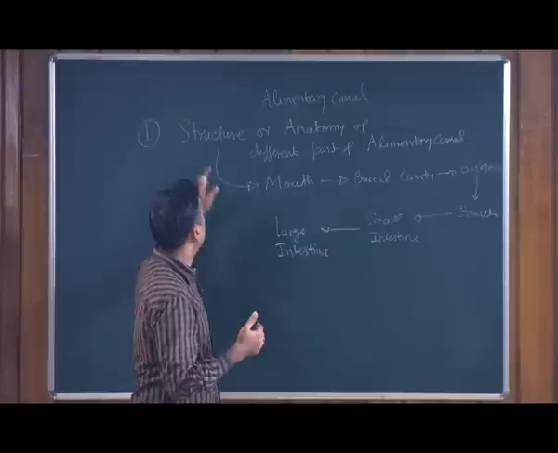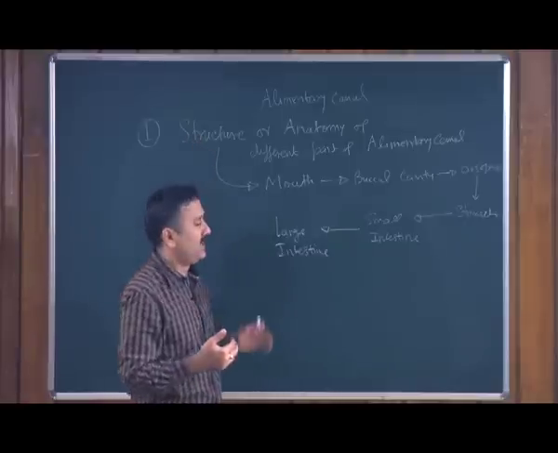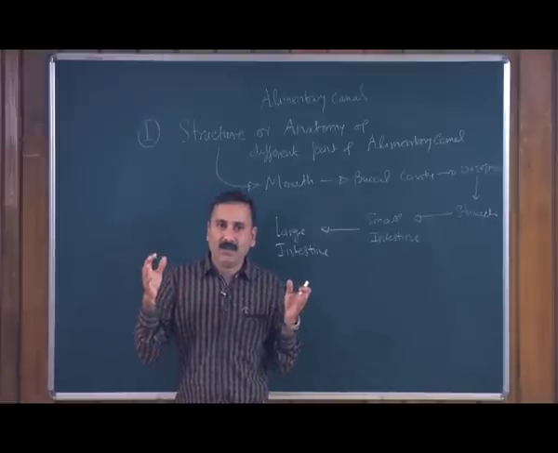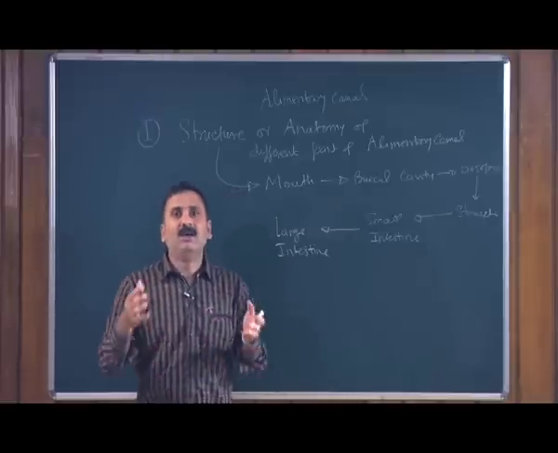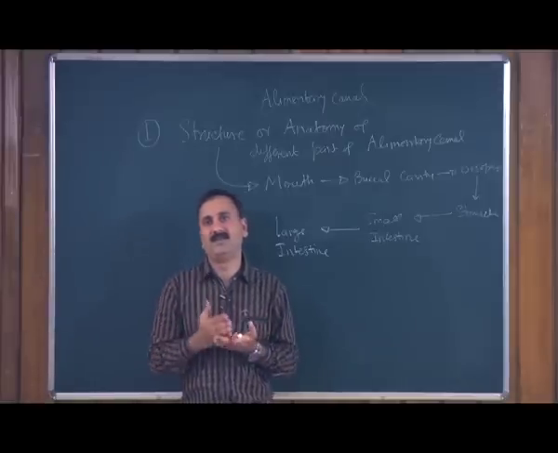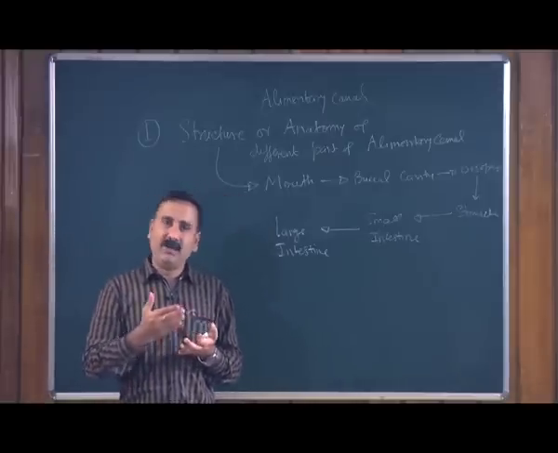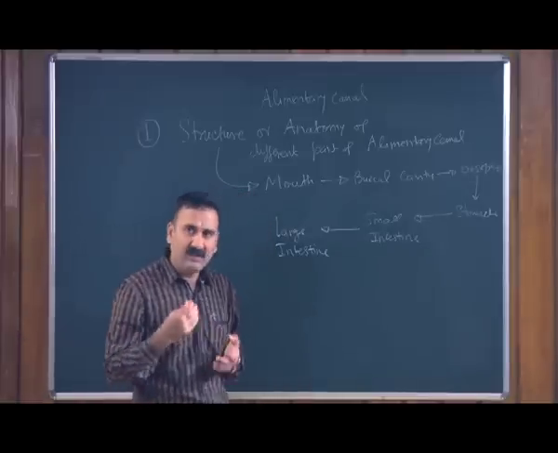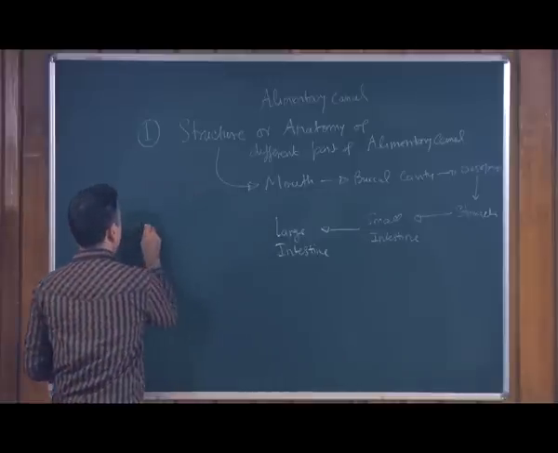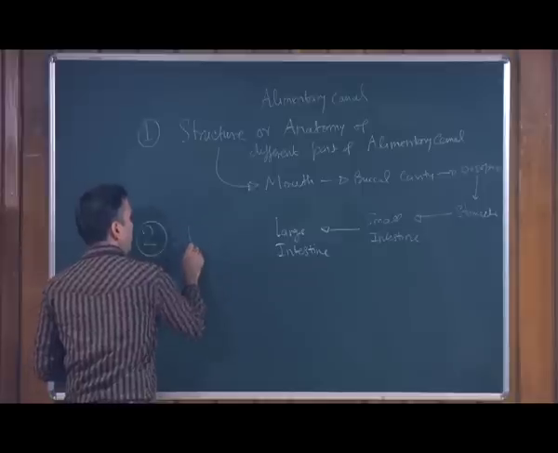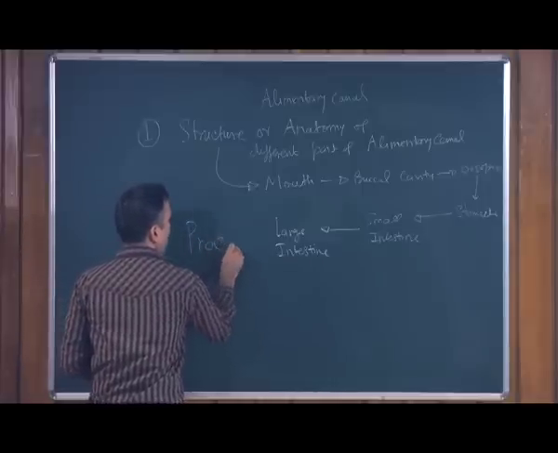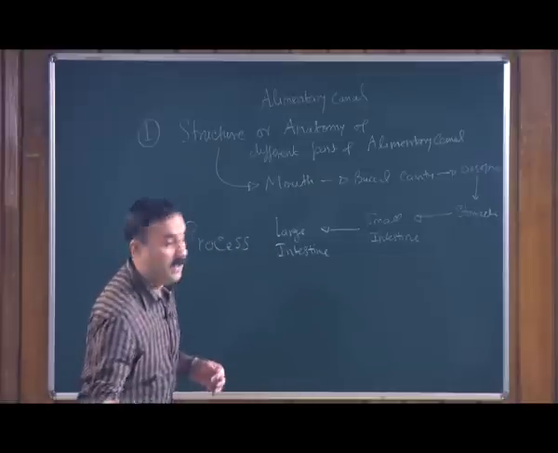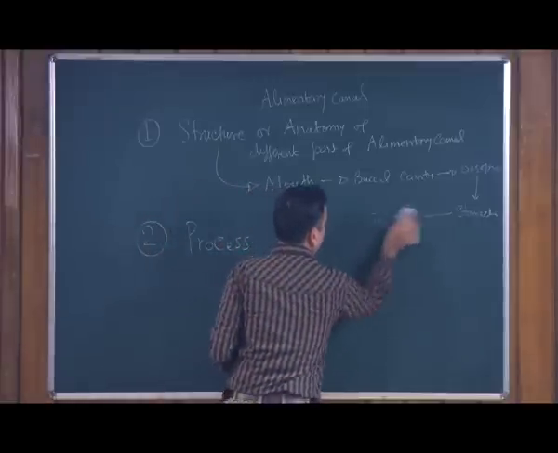So, by discussing these structures and anatomy, we would like to emphasize the point of how anatomically the different parts of the digestive system are competent enough to perform digestion. The second part we want to study is how these processes are occurring in different parts of the alimentary canal.